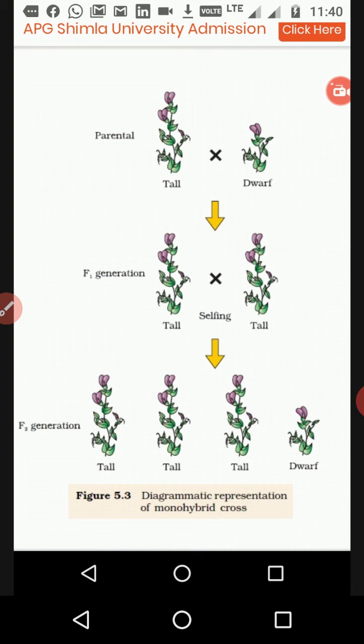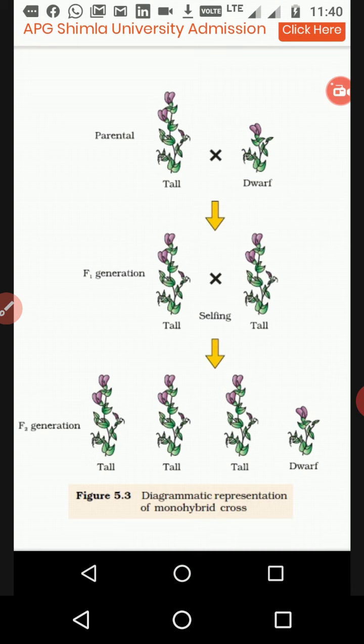So if he selected male for the pollen grain, and selected the female as the female reproductive part, or ovum, or ovary, or egg cell. Clear? So both the individuals are there together. One plant works as a male character and one plant works as a female character. So after that, cross pollination takes place between the male and female plant.